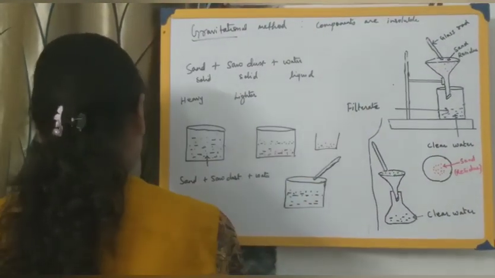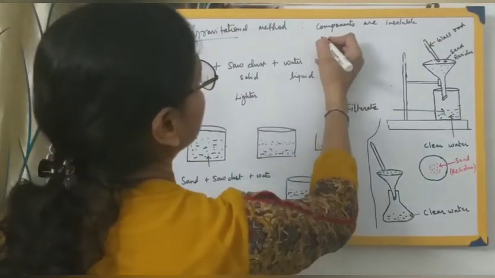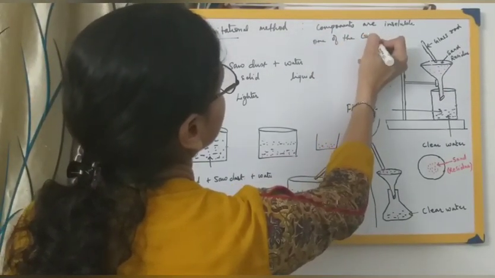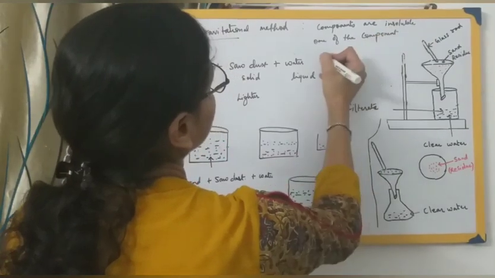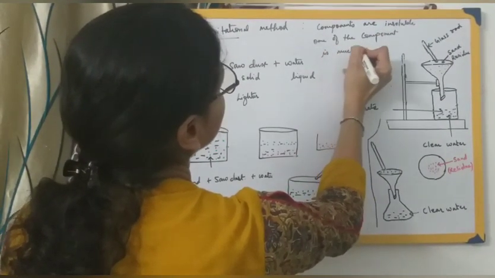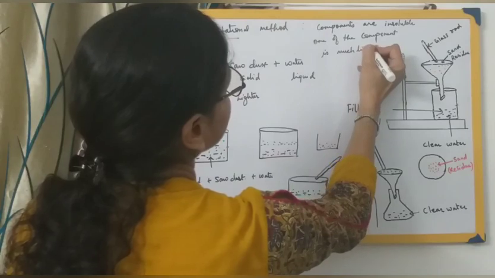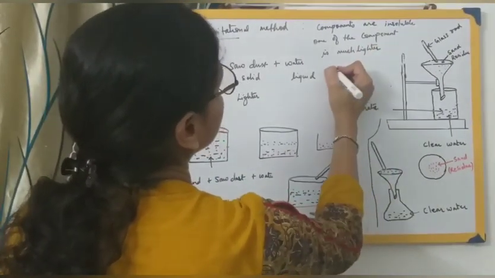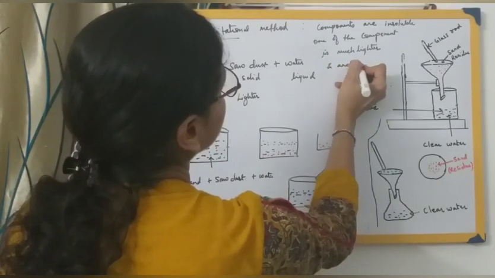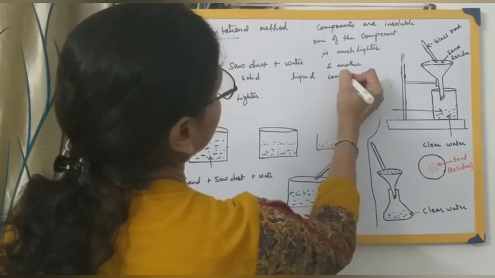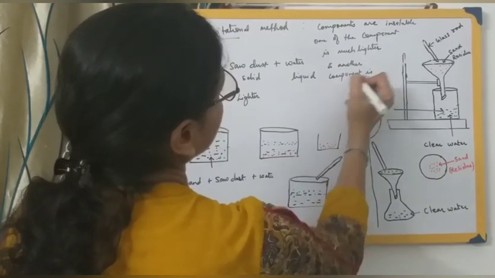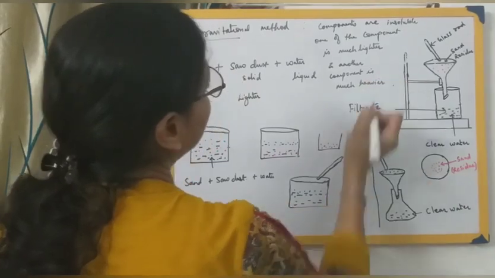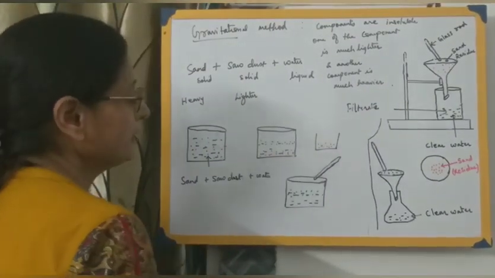One of the components is much lighter, as in the case of the sawdust, and another component is much heavier. Only then this method of separation can be employed.